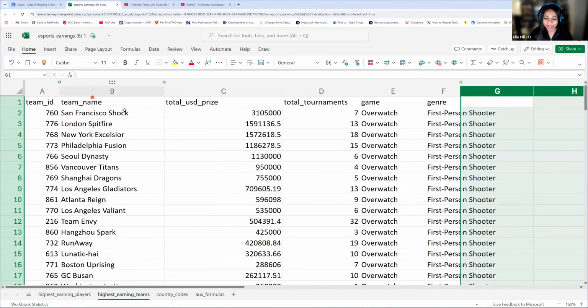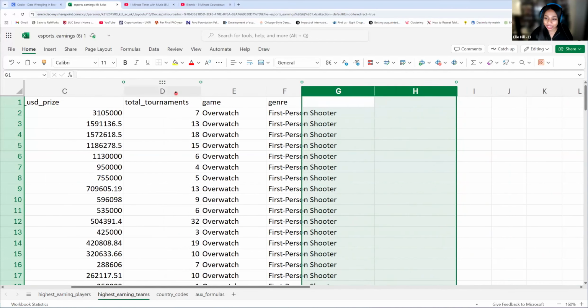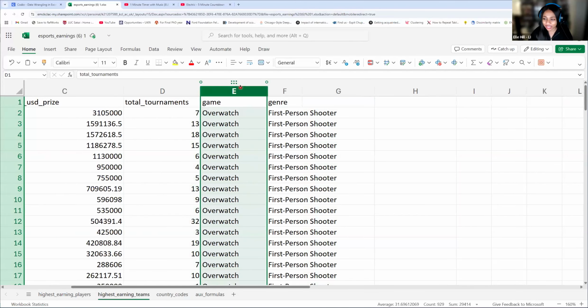So we have our team name. So we have our different team names for the esports teams. We have their total as a team US dollar prize money, how many tournaments they've been in, the game, and then the game genre again.